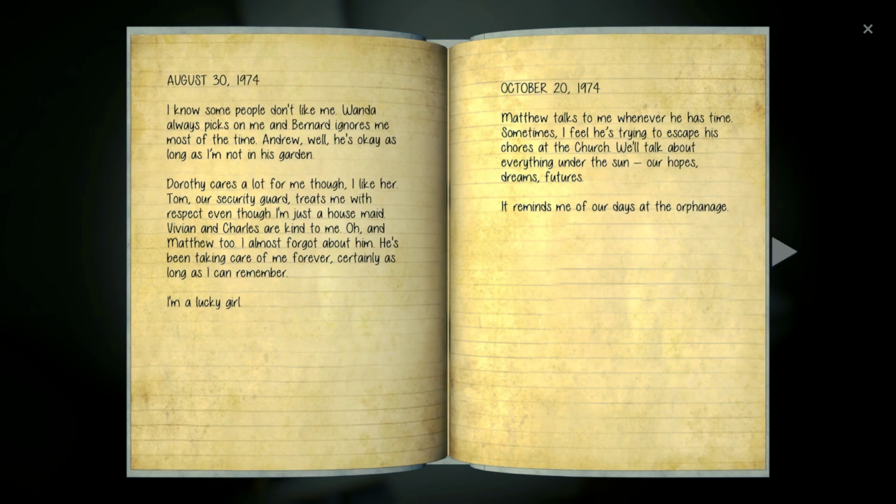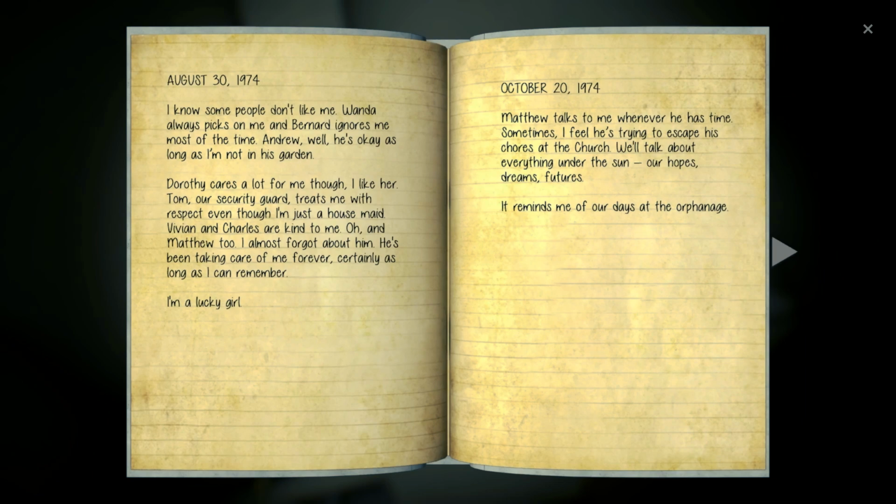August 30th, 1974. I know some people don't like me. Wanda always picks on me and Bernard ignores me most of the time. Andrew, well, he's okay as long as I'm not in his garden. Dorothy cares a lot for me though. I like her. Tom, our security guard, treats me with respect even though I'm just a housemaid. Vivian and Charles are kind to me. Oh, and Matthew too. I almost forgot about him. He's been taking care of me forever. Certainly, as long as I can remember. I'm a lucky girl.